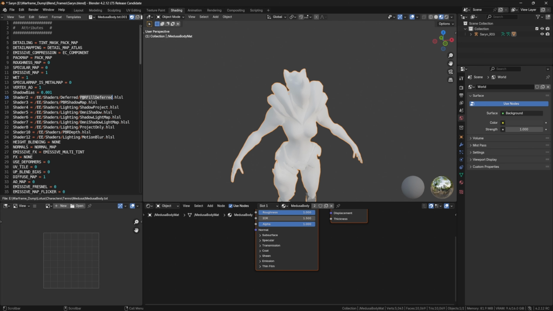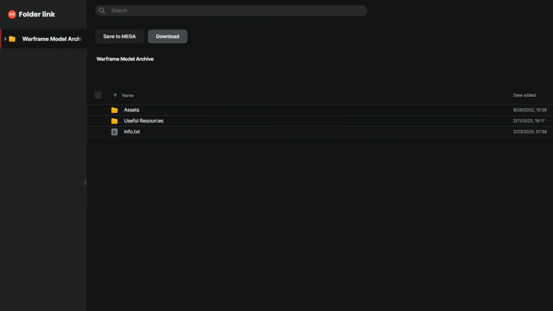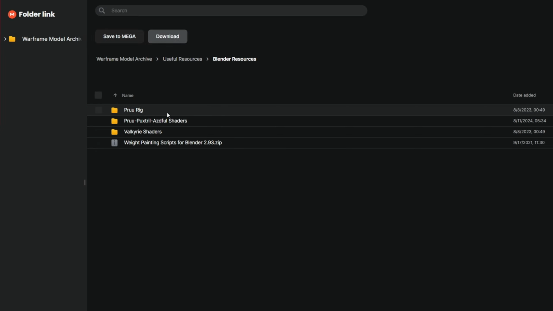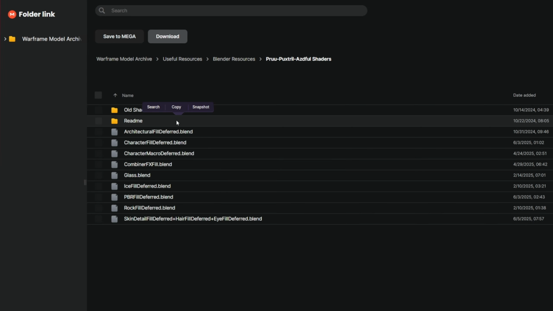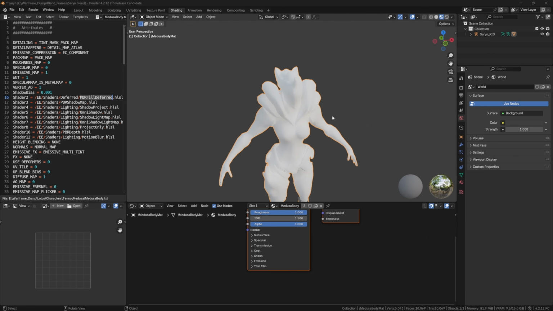So Saren here is using PBR Fill Deferred. That's quite an easy one to use. So that means we are going to have to get that shader. In the Warframe archive Discord under archive upload, at the top you can find the link to this file. And under useful resources, and then Blender resources, we can find, I can't remember who made it. Okay, so under here, you can find all the different shaders that Warframe uses, and these are for Blender. So you can find and download that.